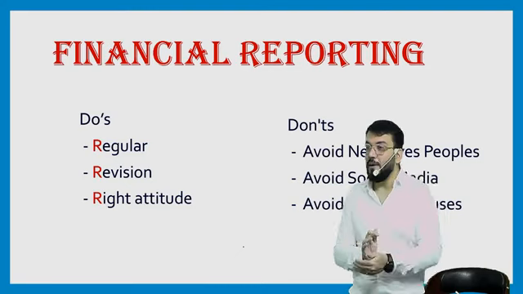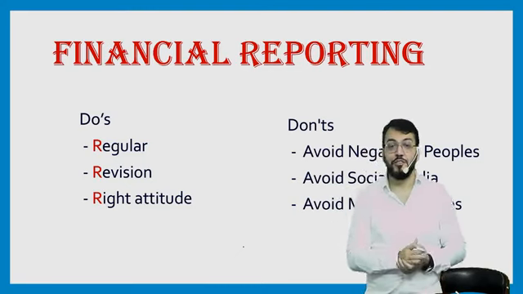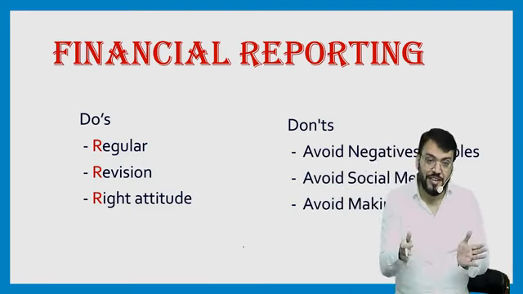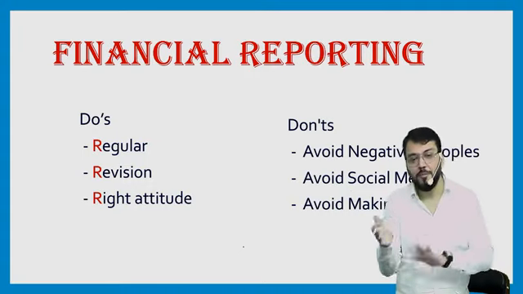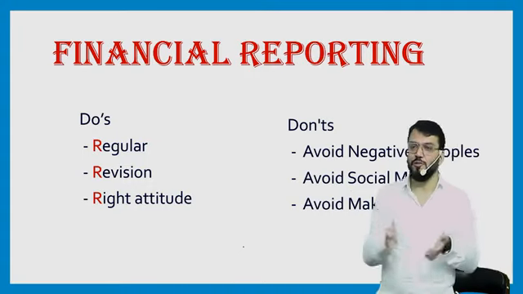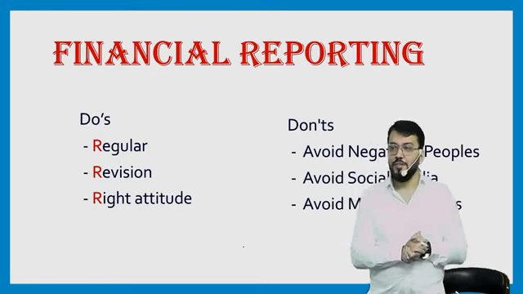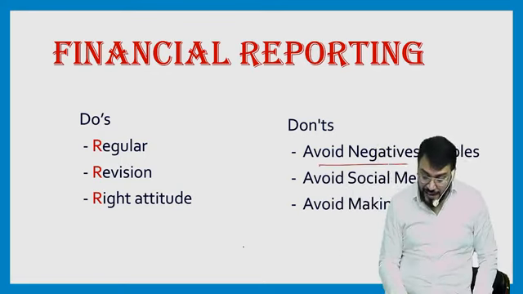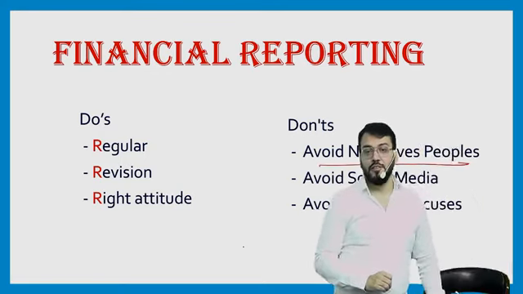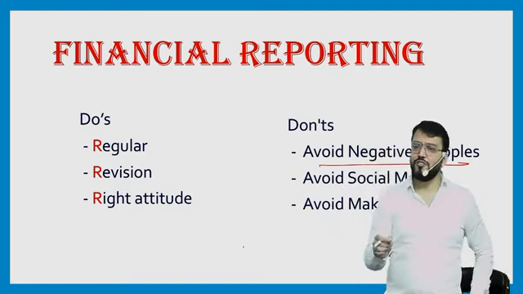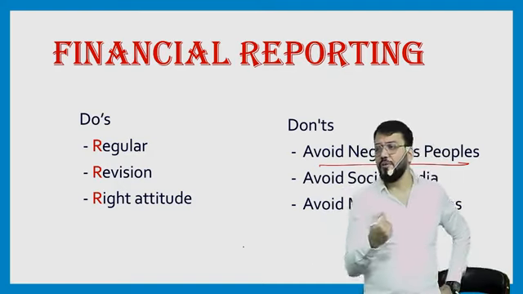First, let us talk about what you should avoid during your CA final journey, not after becoming CA. After becoming CA, do whatever you want. First, I say, avoid negative people. You know, CA becomes difficult only because of the negative people surrounding us.